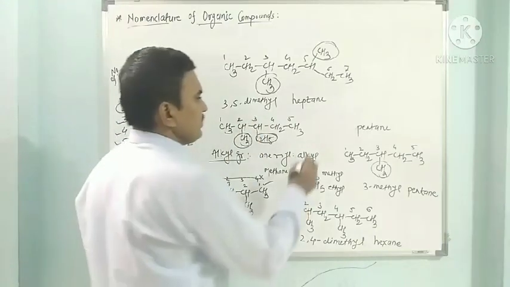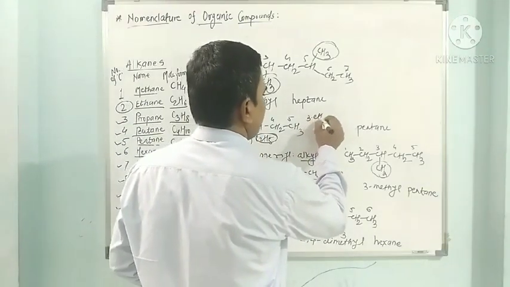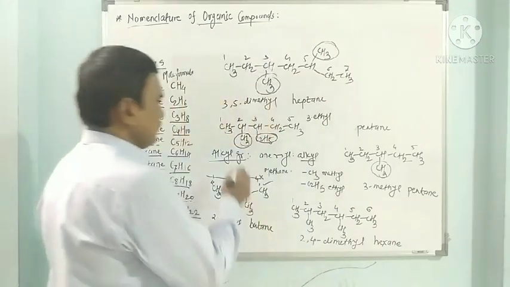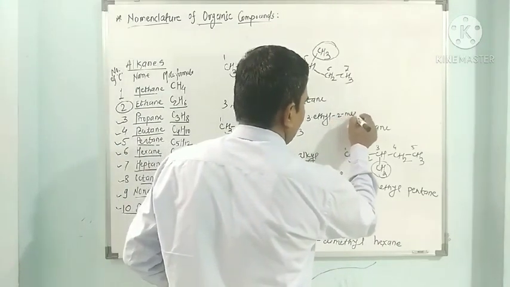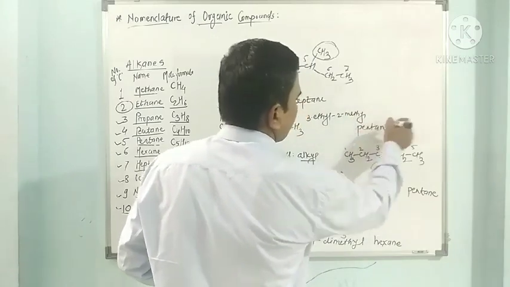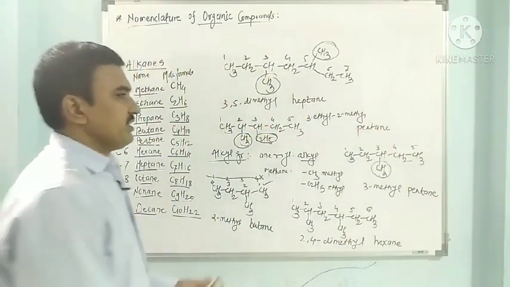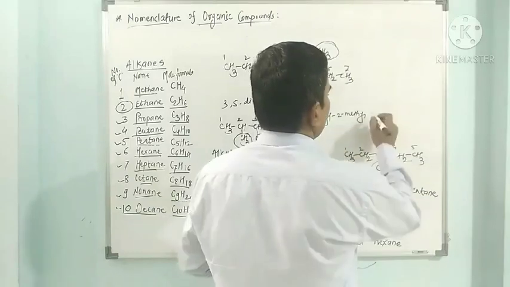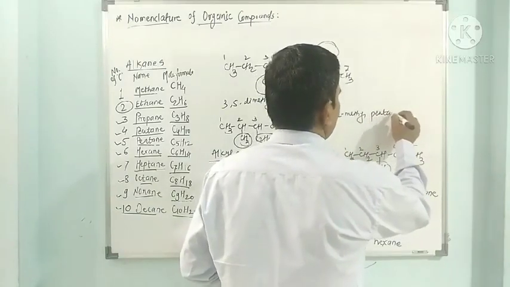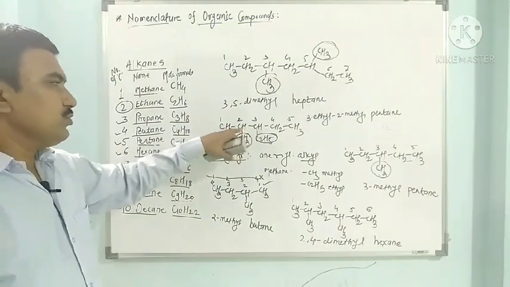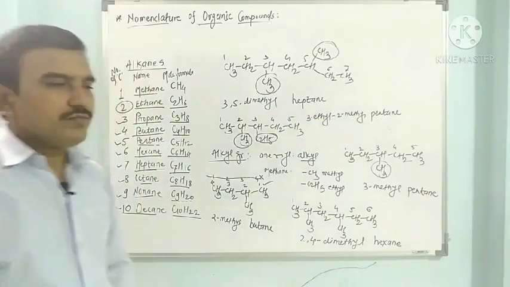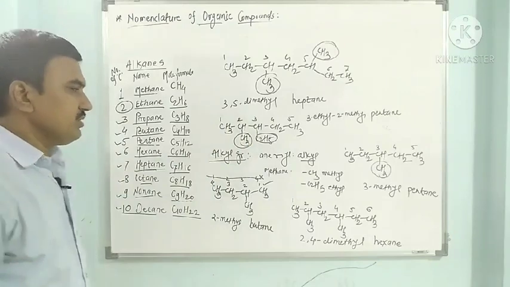So this is the 3rd carbon where ethyl is attached, 3-ethyl, then 2-methyl, and we continue with pentane. So this is 3-ethyl-2-methyl pentane.